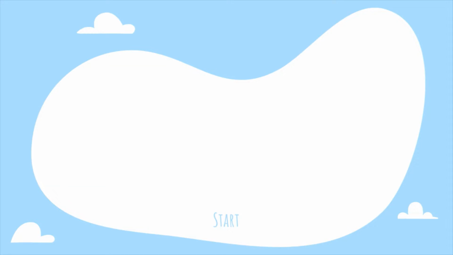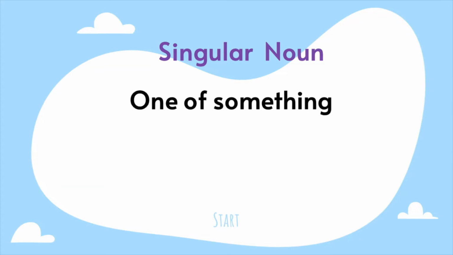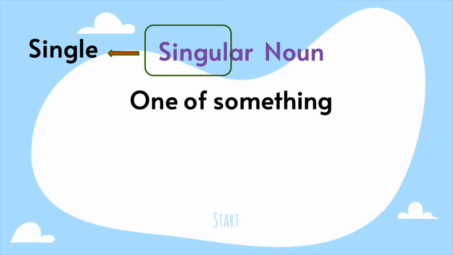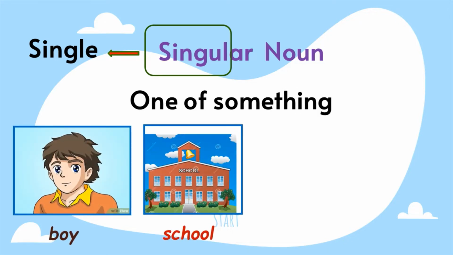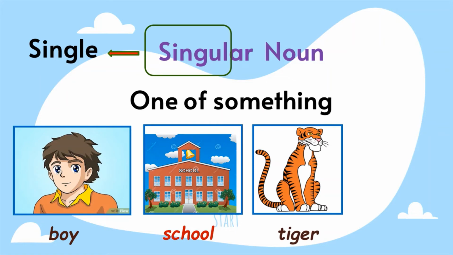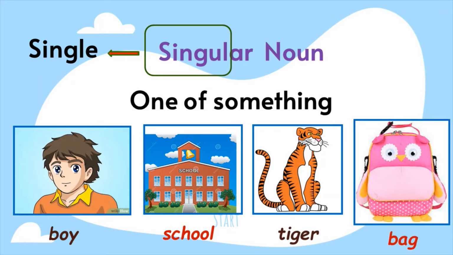The first type is singular noun. It refers to nouns that are one in number. As the title suggests, it refers to something that is single. Here are some examples. Boy, school, tiger, bag. All these nouns are one in number and hence we can say that they are examples of singular noun.